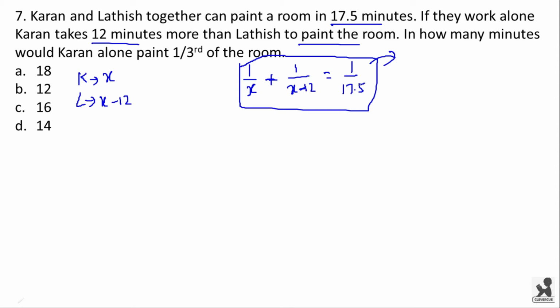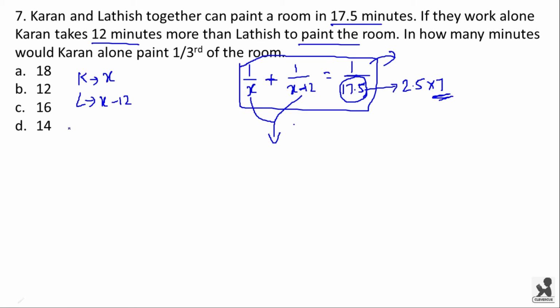But see, there is a shortcut to find the value of X. Here in 17.5 there is 7, that means 17.5 is 2.5 into 7. So either X or X minus 12 should be a multiple of 7, and that is the reason why on our right hand side we have 17.5 in our denominator, which is a multiple of 7.